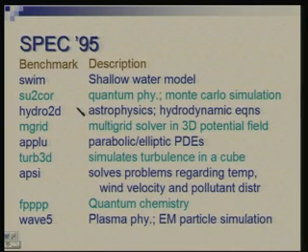I'm sorry, these are actually a mixture of integer and floating point. I can see both here. Then there are benchmarks from quantum physics, astrophysics, a 3D equation solver, partial differential equations, something which simulates turbulence in a cube, and solves problems regarding temperature, wind velocity, and pollutant distribution. This is from quantum chemistry, this is from plasma physics, and so on.